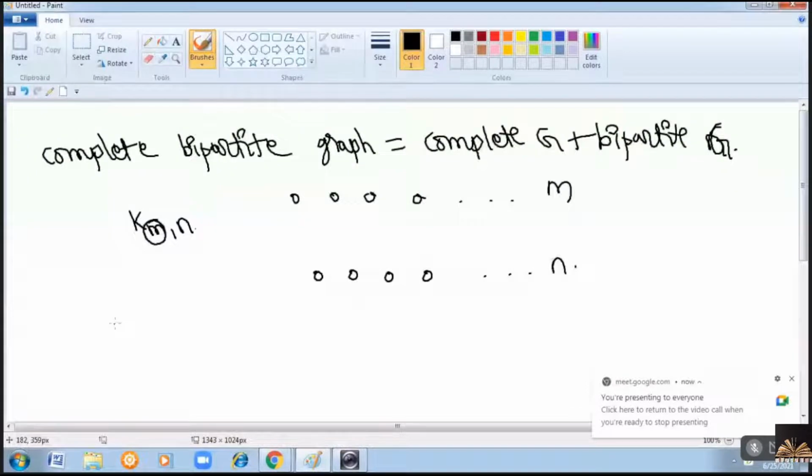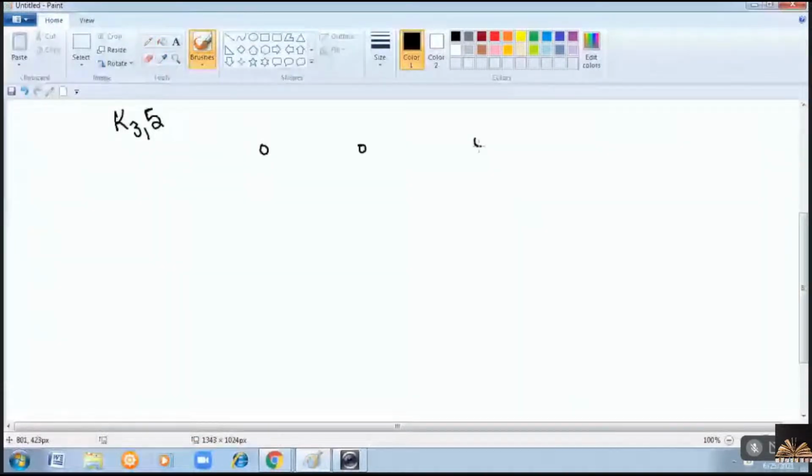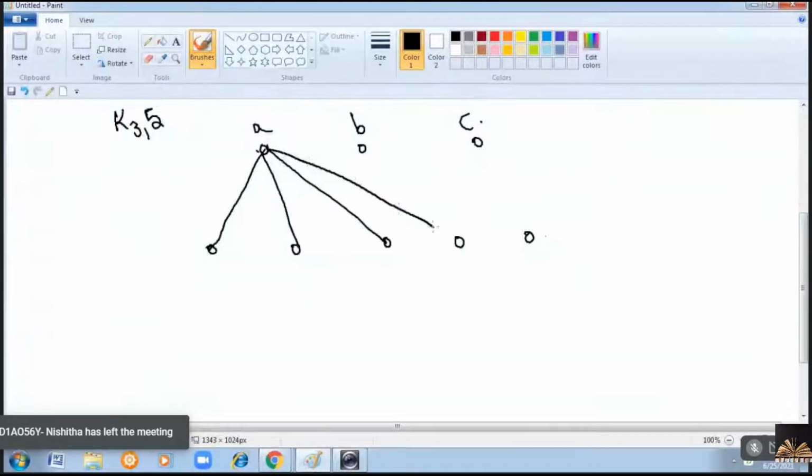Let us suppose K3,5 is there, that means in the first group you must have 3 vertices, in the second group you must have 5 vertices, right? So every vertex in the first group should be adjacent to every vertex in the second group. Now consider B in the first group.